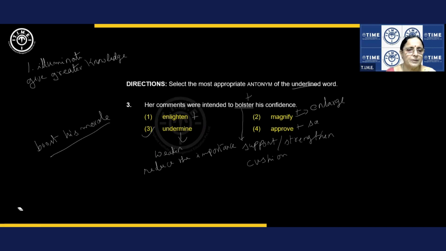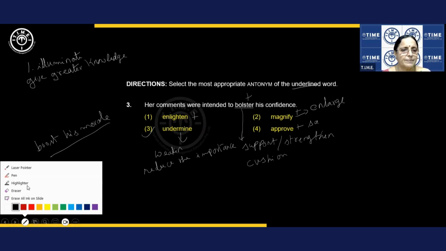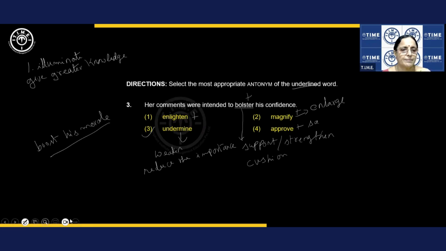All right. Okay. So, which is better? Fine.